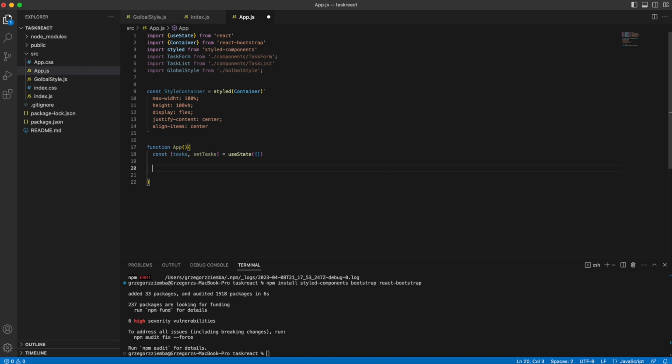So toggle complete, something like that, and delete task, because arrays in JavaScript help us do it without any problems. So to add a task, we'll create a very simple function. It will be setTask. First, we need to copy our tasks that are over here. We are right now making a copy, and at the end adding our task.